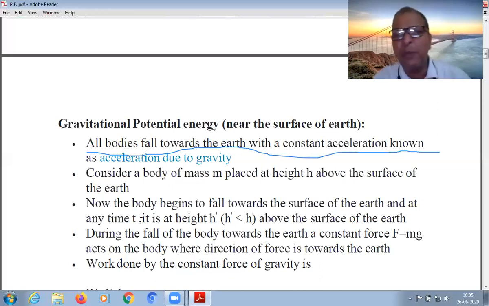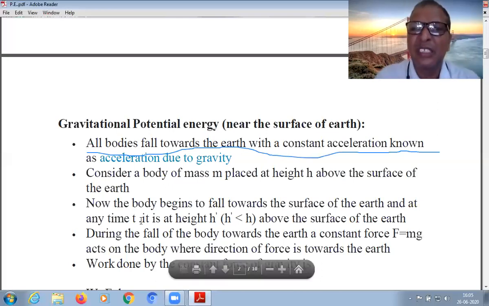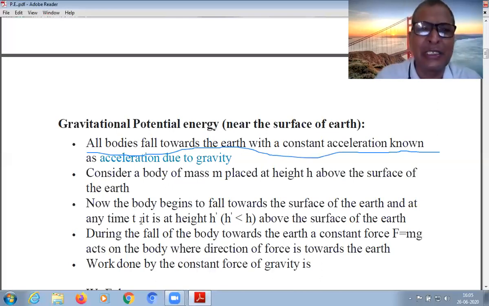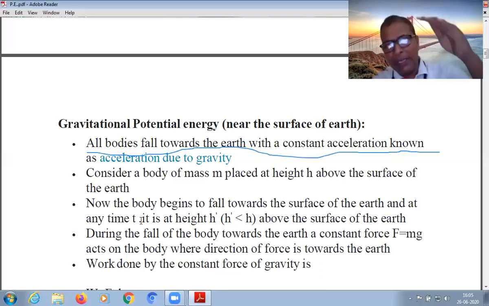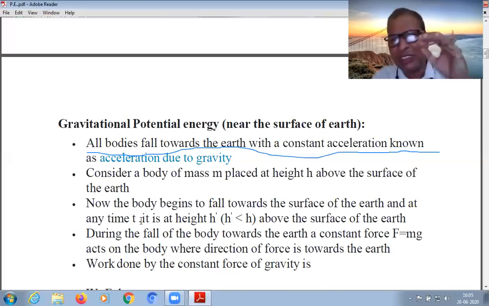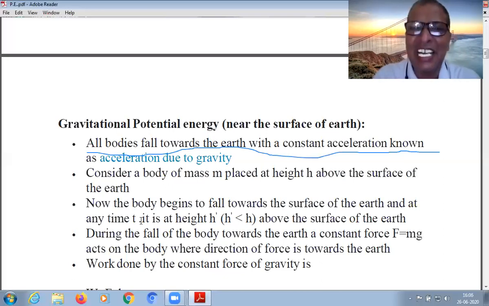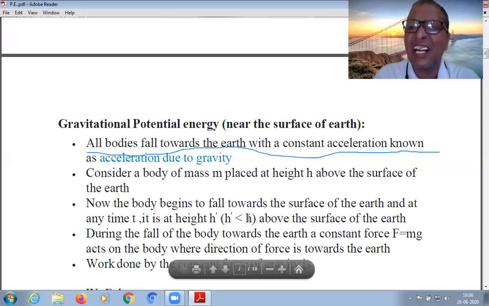Now when the body begins to fall from height h towards the surface, at any time t it has fallen up to a certain height h dash. This h dash is less than the height h above the surface.